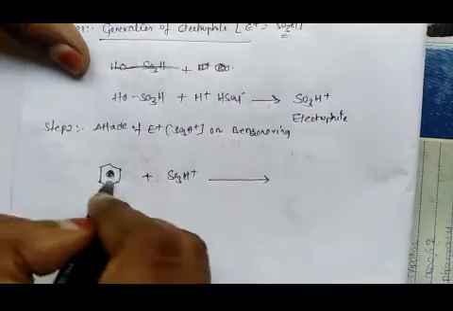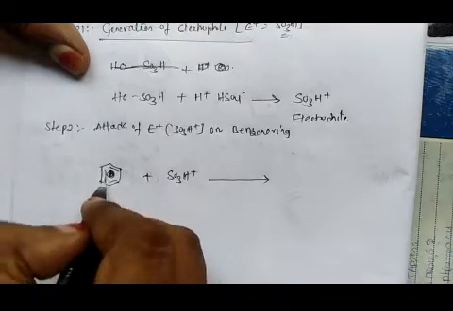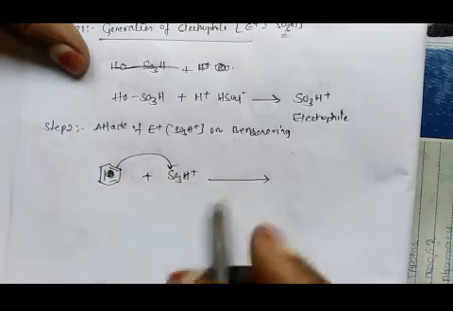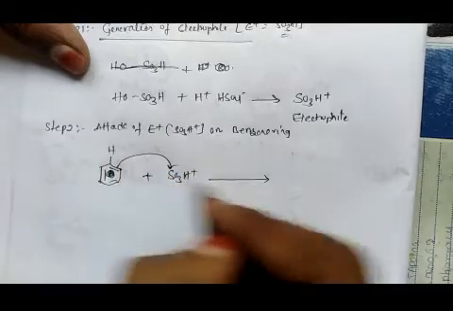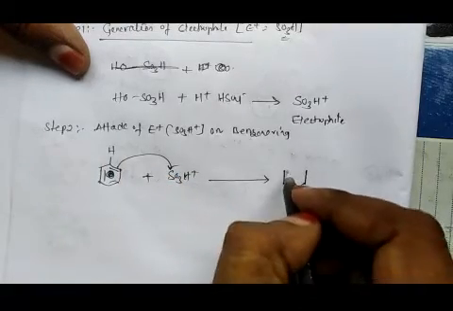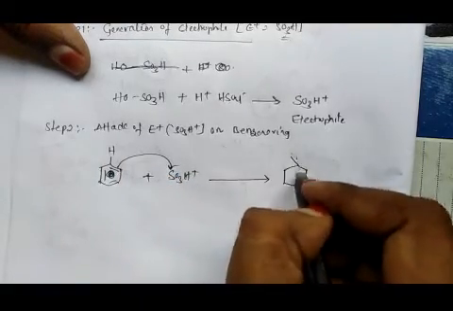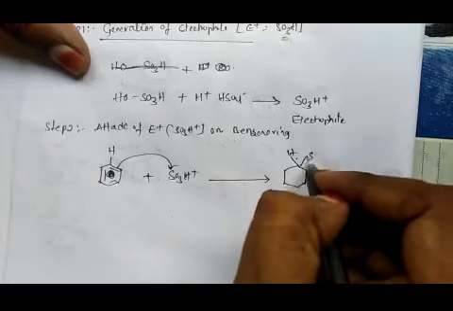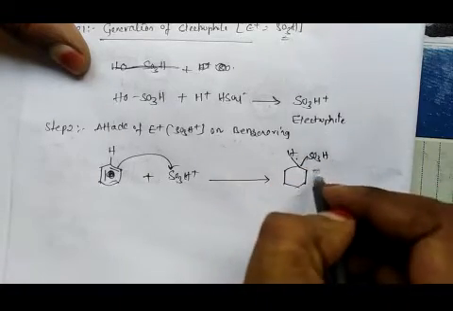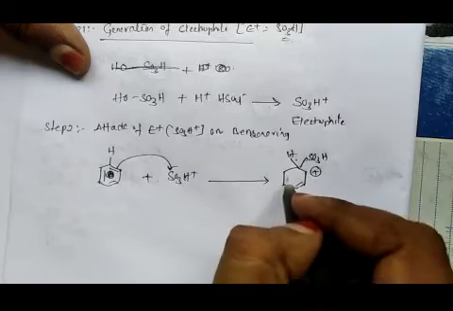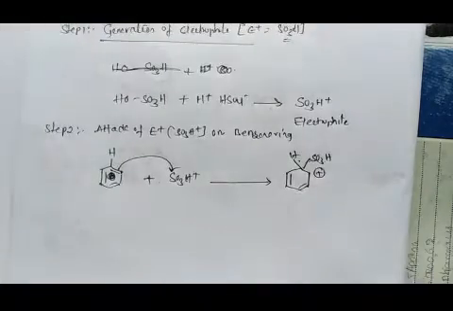Sorry, I have written it like this, but we have to write bonds. This bond will attack the electrophile. We have to write hydrogen here. We will get this hydrogen, SO3H. We will get a positive charge on the carbon adjacent to the carbon attacked by the electrophile.